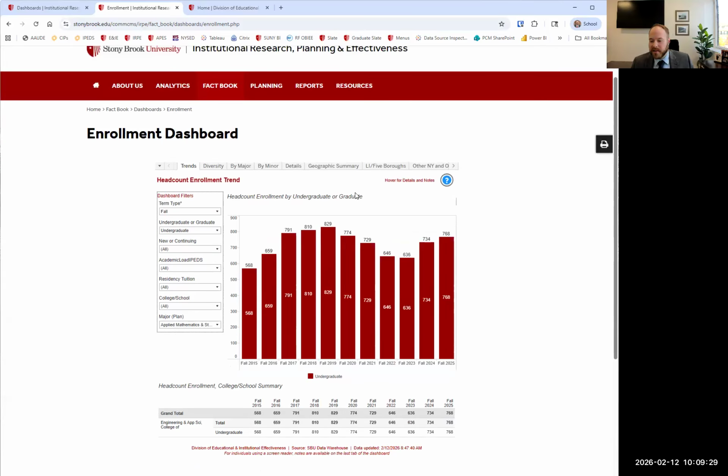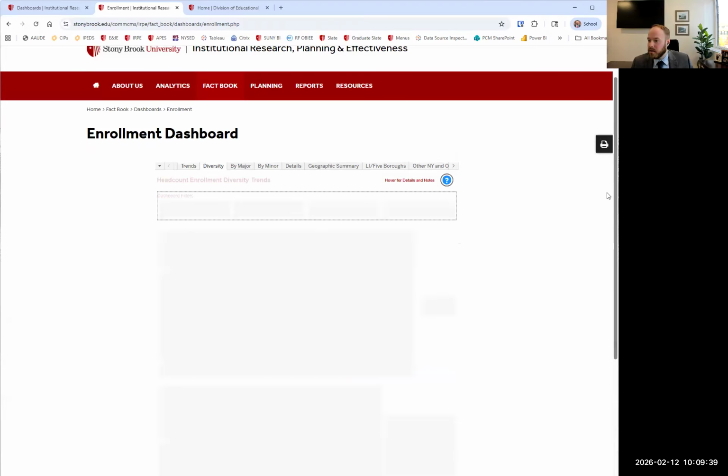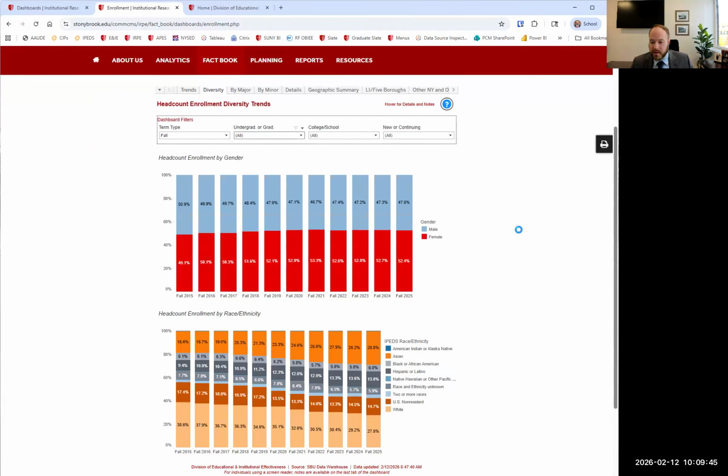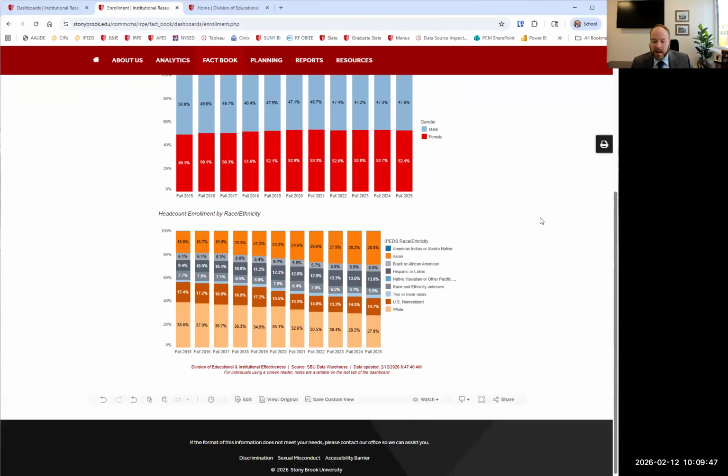So as I said, there's lots of different tabs on here. We did answer the main question, but then we sort of start to wander around and think about what we might want to know. We might want to look at something like, what does diversity look like at Stony Brook here? This will give us some breakouts, and we notice that the filters kind of hold here. So let's filter back to everybody, and let's just talk about the other options we can do down here.